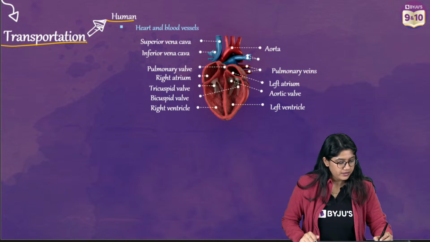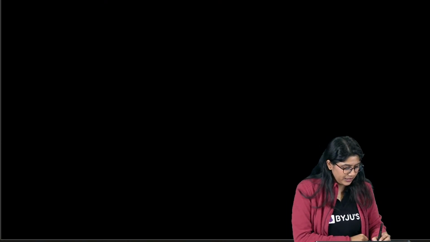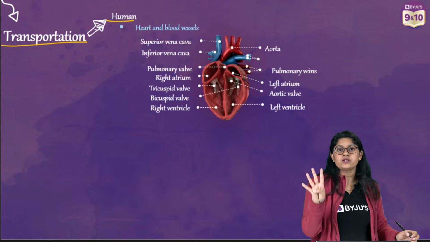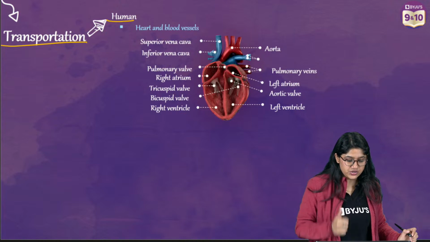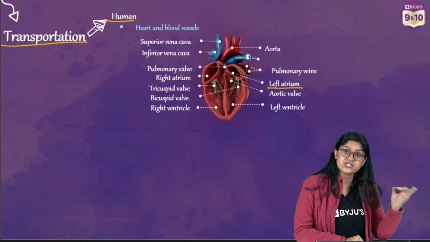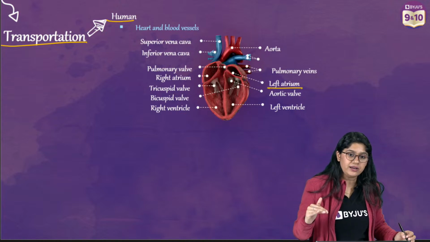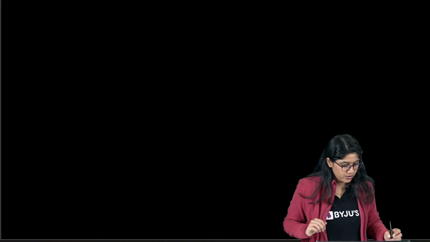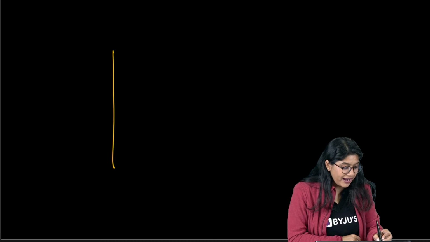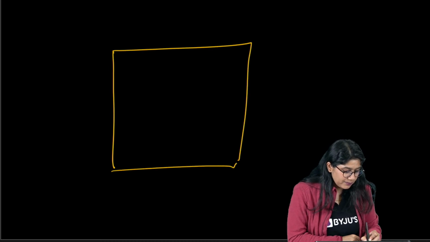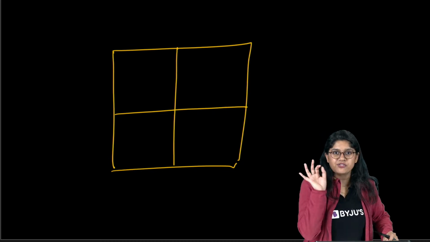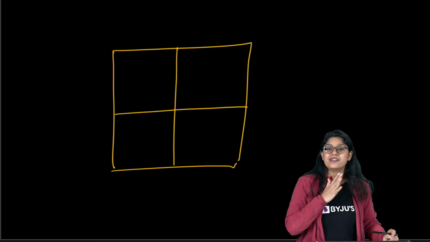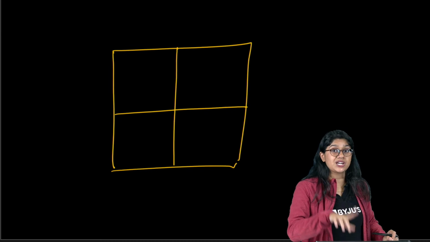Chaliye. Now, we're talking about the human heart. Human heart has 4 chambers: left atrium, right atrium, left ventricle and right ventricle. I'm just drawing a very rough diagram. It is not the final diagram of the human heart, but it's for us to understand the transportation and double circulation.